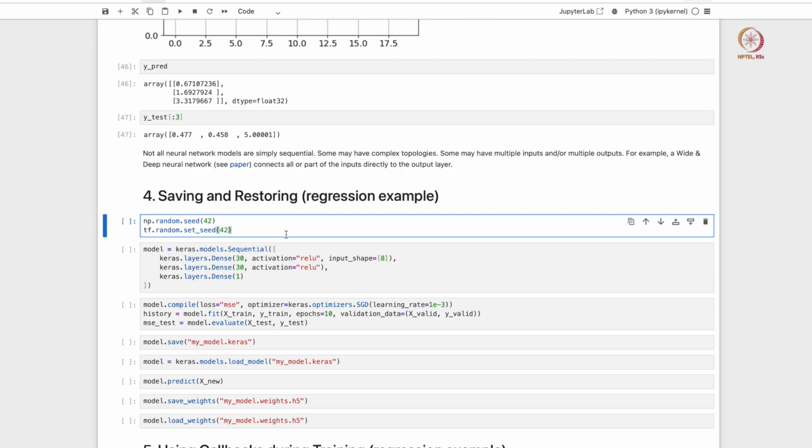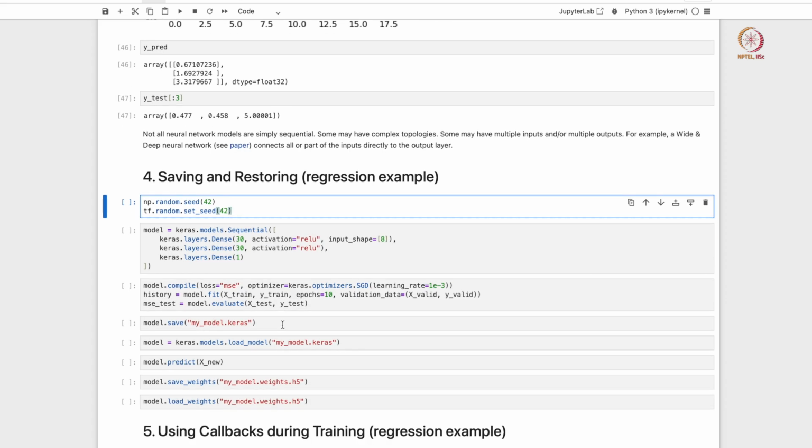So if you have any interruptions during training, or any sort of data loss during training, or if you want to stop, let us say you have limited resources or limited time, you want to do training for a certain number of epochs, stop it, and then take the model from that point and train it further, right. If you want to do stop-start kind of training, then you need to find a way to save the model, either at the end of your training or at periodic intervals during your training, and you should be able to find a way to restore your model. If you have saved the model, you should also be able to restore it so that you can continue training, continue evaluations with the model, right.